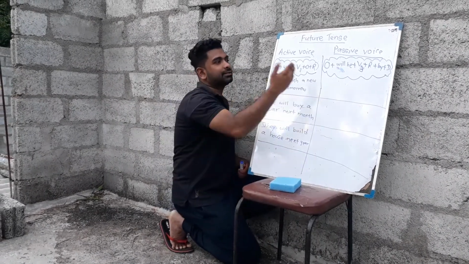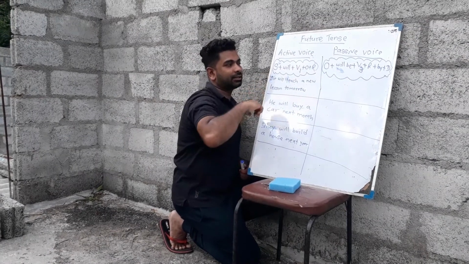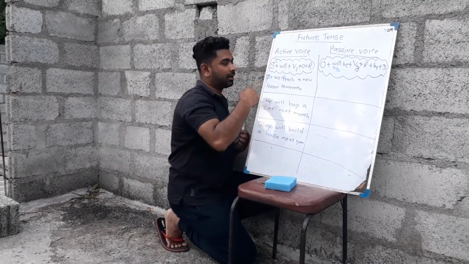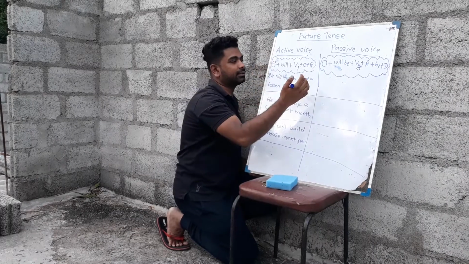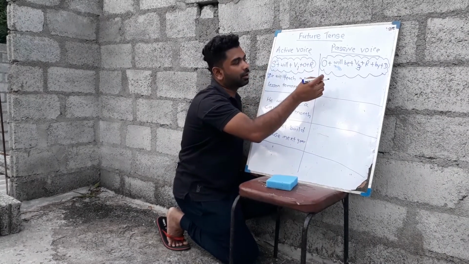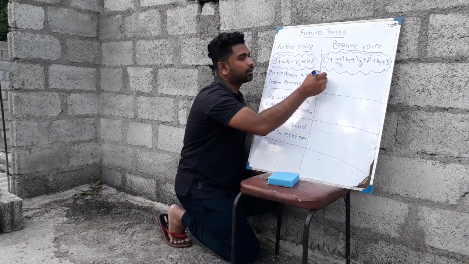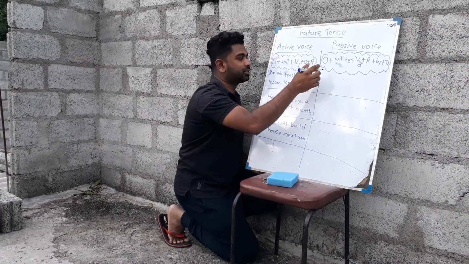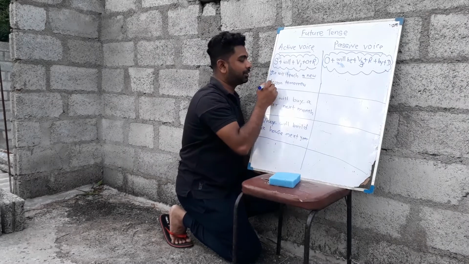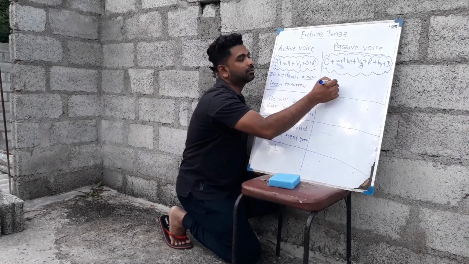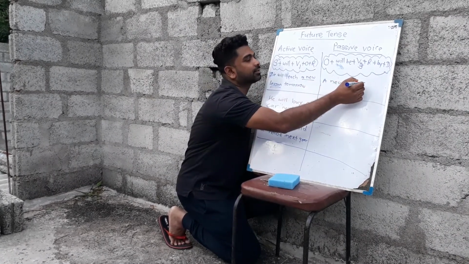If we consider the other equation, we need to convert this sentence like this. You need to write the object in objective form: a new lesson.